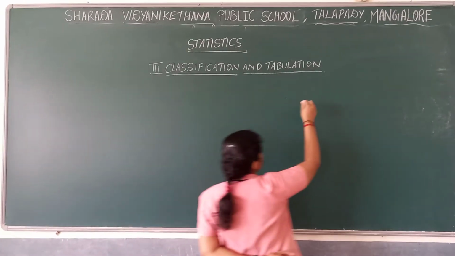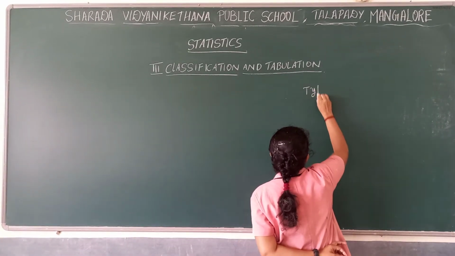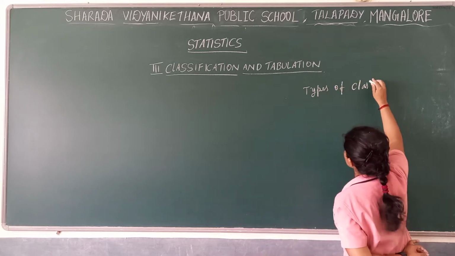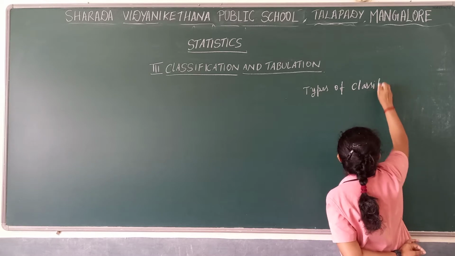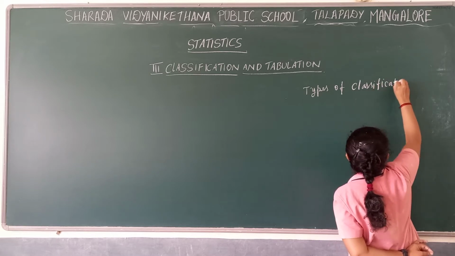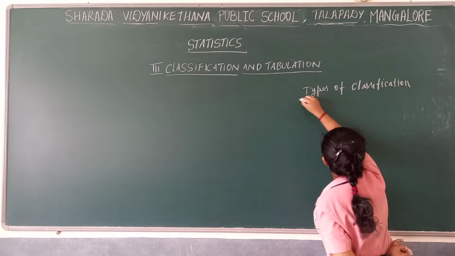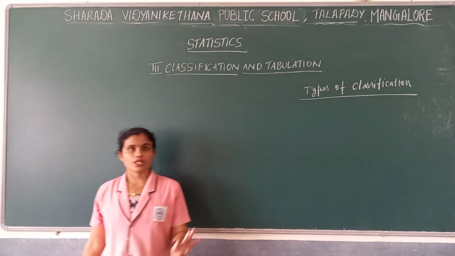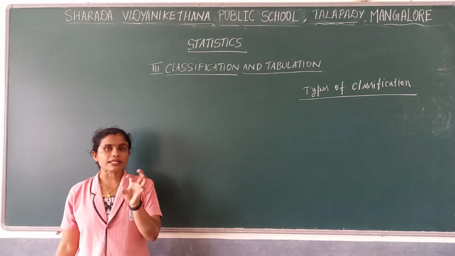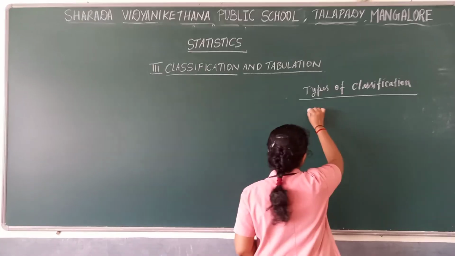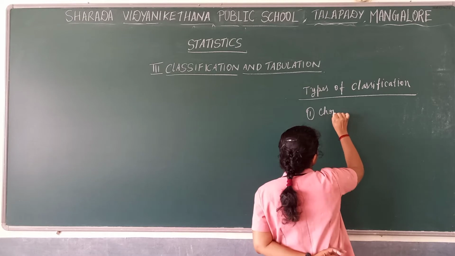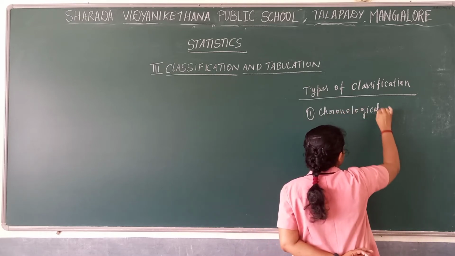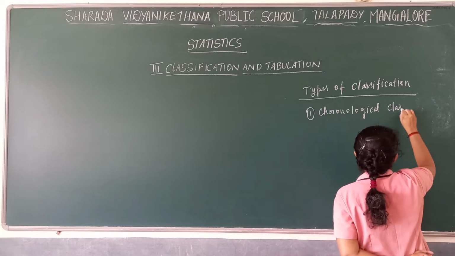Now, we will write which are the types of classification. We can classify the data based on four types. In that, the first one is chronological classification.